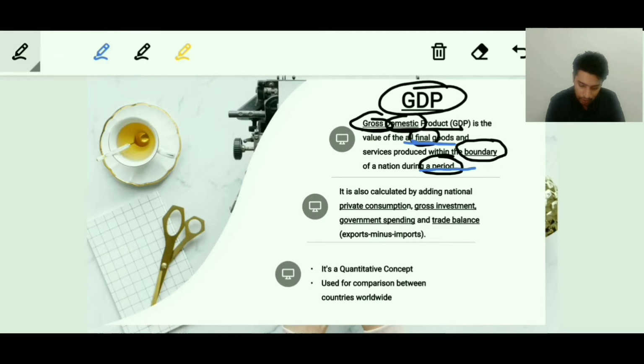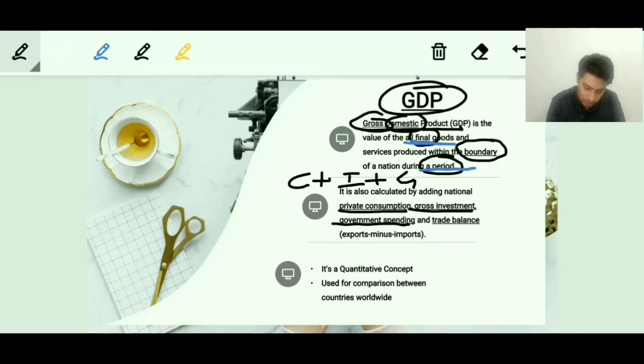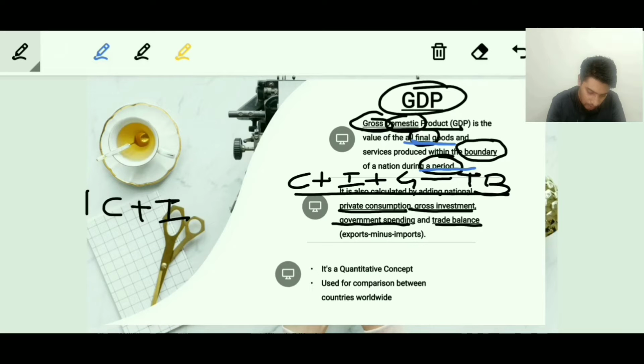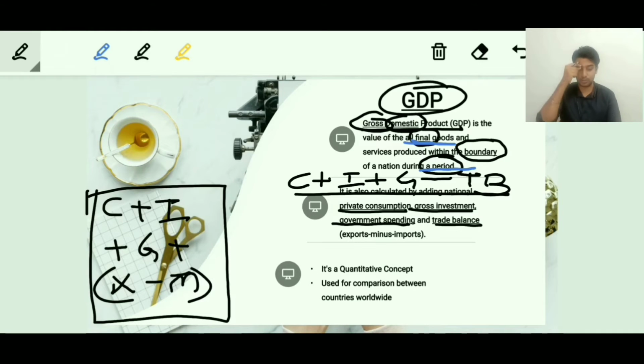It says that it is also calculated by adding national private consumption. So basically there is C, which stands for consumption, gross investment, so then there is I, then there is government spending, so then there is something called G, and the last is trade balance. So that is another definition. Let me just write it more precisely here. It is nothing but C plus I plus G plus X, I mean exports, minus imports. So this can be just another definition of GDP which can be mentioned.